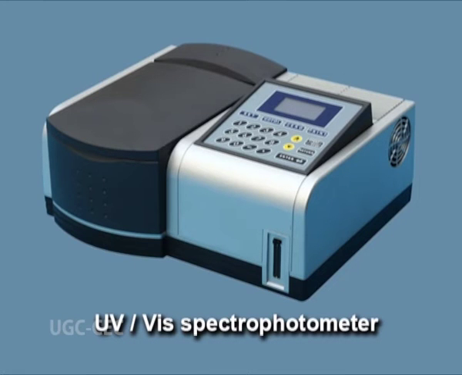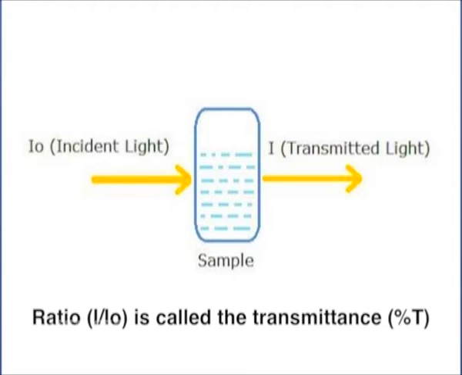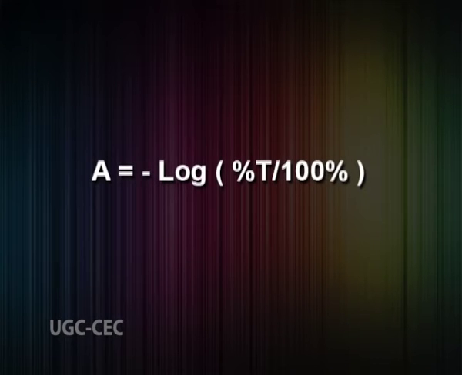The instrument used in ultraviolet visible spectroscopy is called a UV visible spectrophotometer. It measures the intensity of light passing through a sample and compares it to the intensity of light before it passes through the sample. The ratio I by I0 is called the transmittance and is usually expressed as a percentage, that is percentage transmittance. The absorbance A is based on the transmittance by the equation